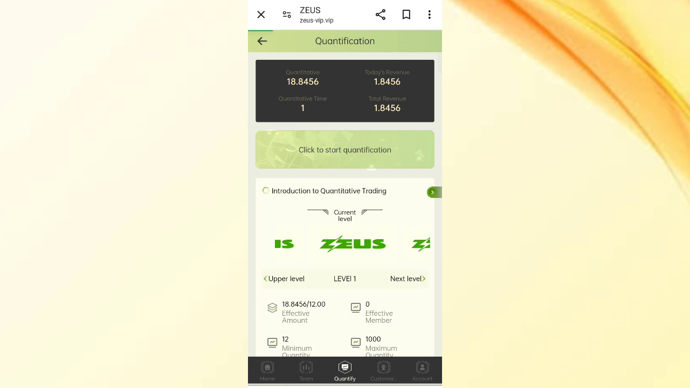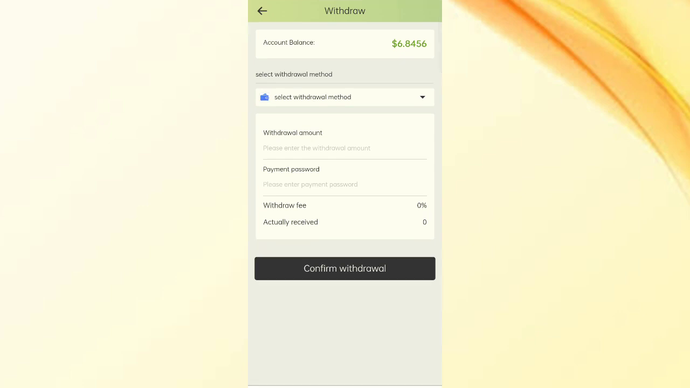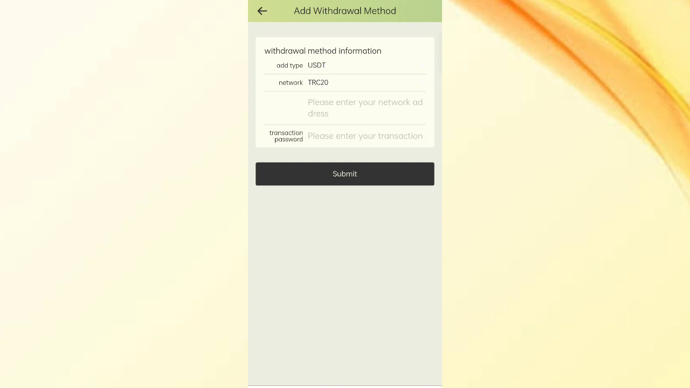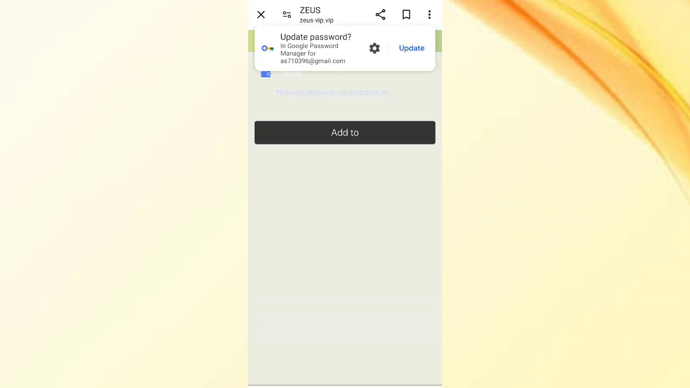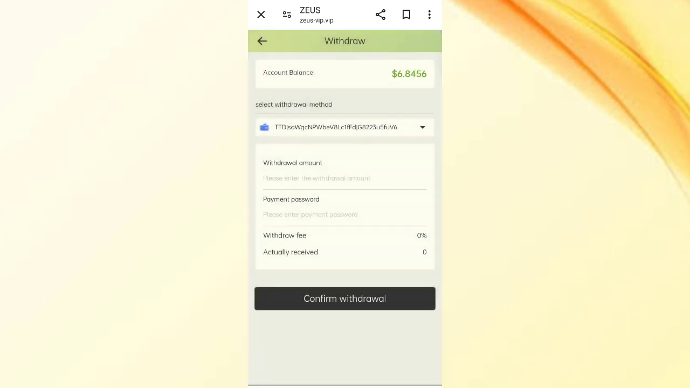Now I will tell you how to withdraw commission. Click on home, then click on withdrawals. You can see at this time 6.8 USDT is available for withdrawal. First click on select withdrawal method, then click on add wallet address. Now click on the address. Enter your address, then enter the transaction password. You can see my address is added. Now come back to the withdrawal page and you can see 6.8 USDT for withdrawal.